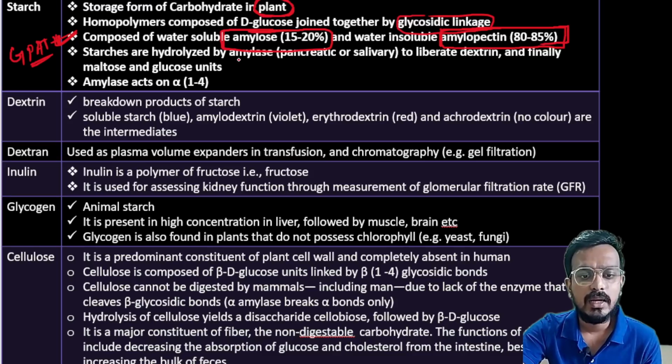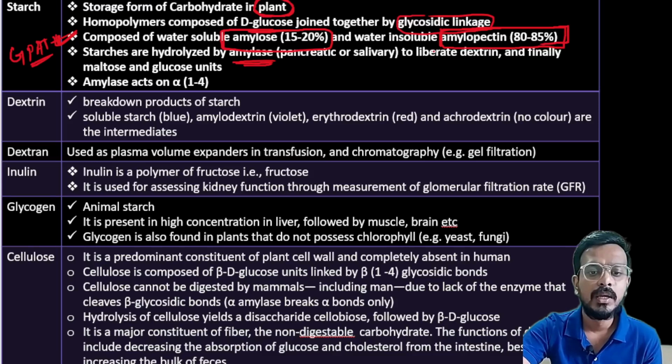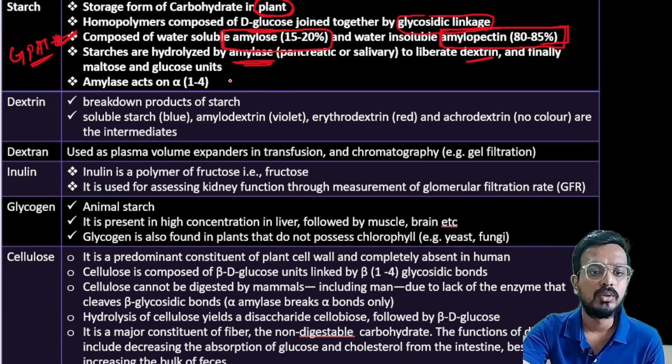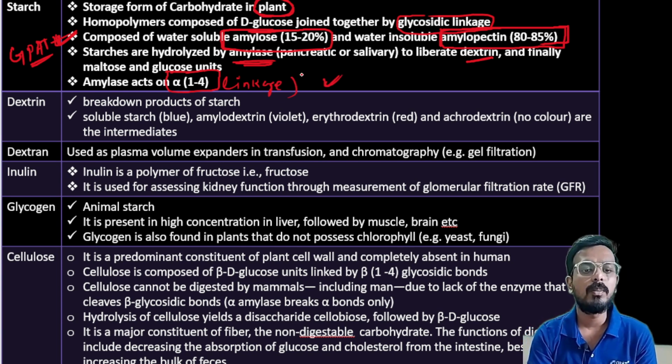Starch is hydrolyzed by the enzyme called amylase, which is present in the pancreas and saliva. It liberates dextrin and finally maltose and glucose units. The amylase enzyme basically acts on the alpha 1,4 linkage.